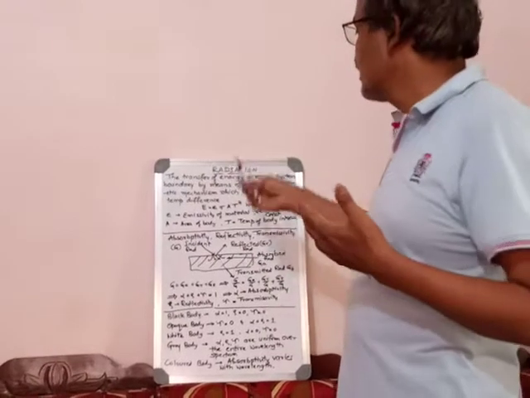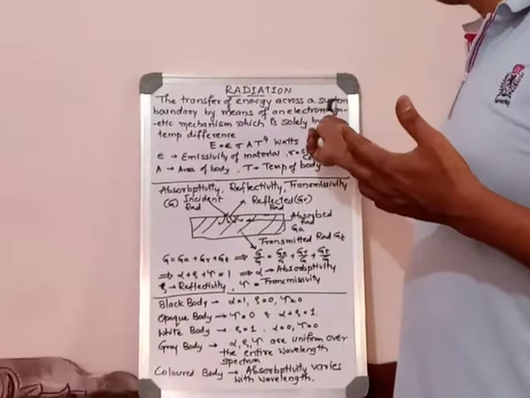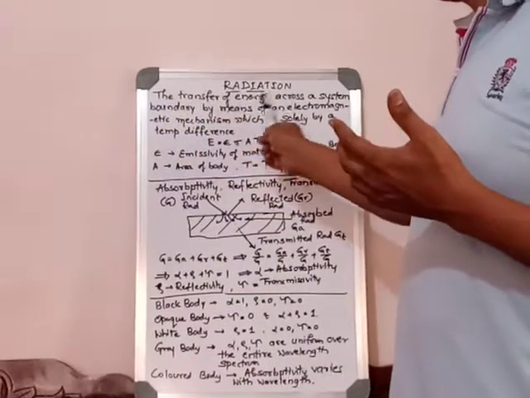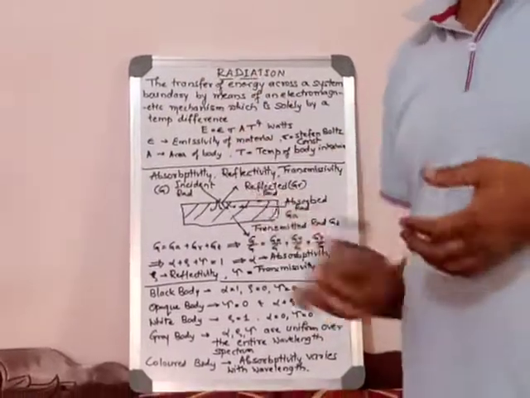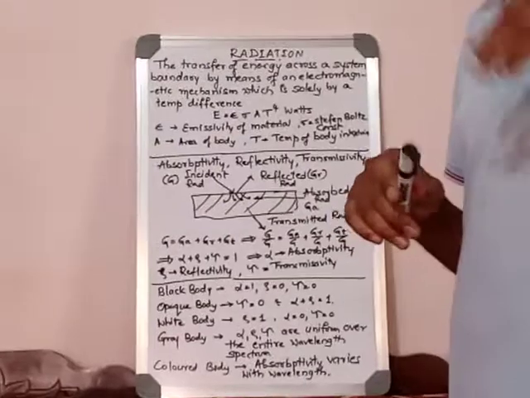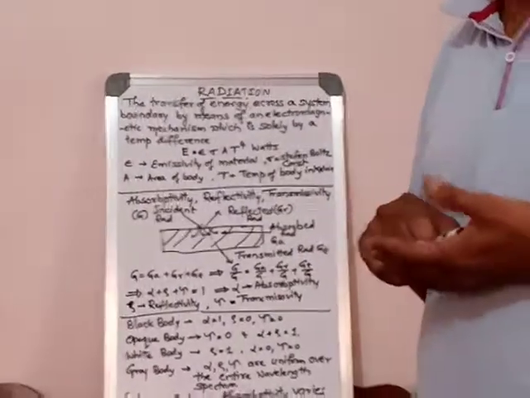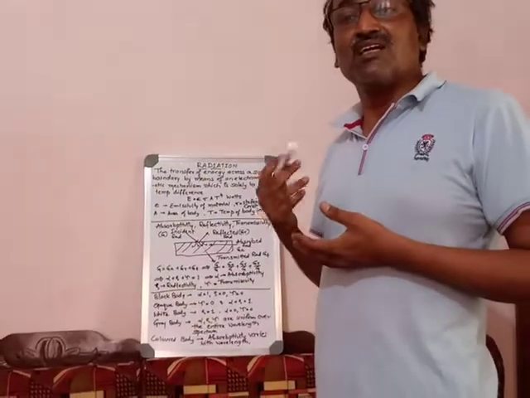Therefore, once again, radiation is the transfer of energy across a system boundary by means of an electromagnetic mechanism, solely by the temperature difference. Therefore, radiation is superior to conduction as well as convection. Why? Radiation is superior to conduction and convection.